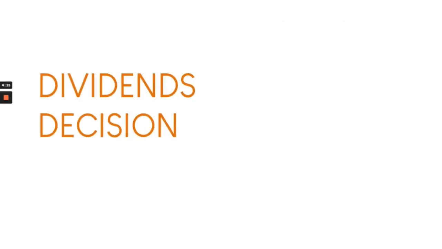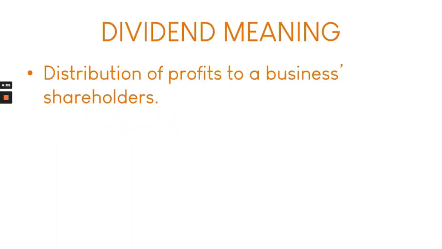But before we discuss the dividend decisions, let's first discuss what dividend is. The dividend is a distribution of the profits to the business's shareholders. So how do we get these shareholders? When we had the discussion in financing, we had a debt or an equity financing. Whenever we choose an equity financing, we give out shares of our company to different individuals. These individuals become your shareholders, and therefore the business is obligated to distribute its profits to these shareholders. A dividend could be given out in several types.